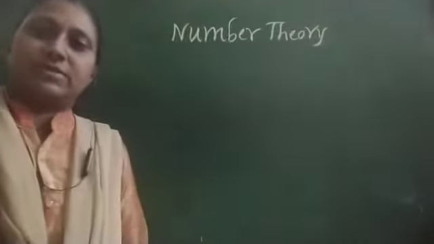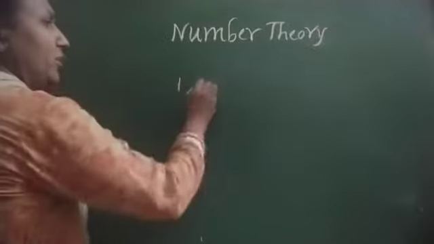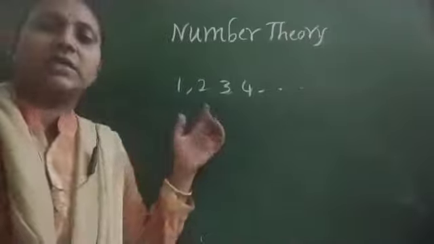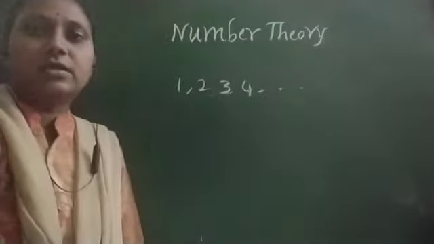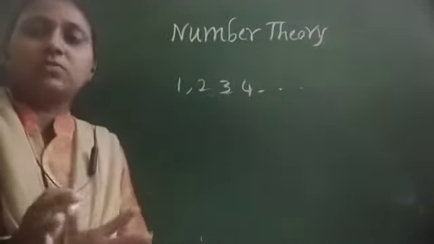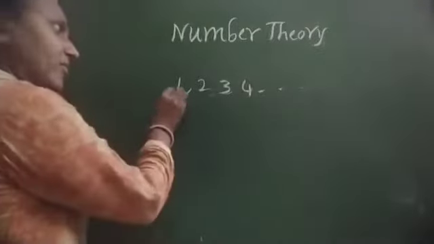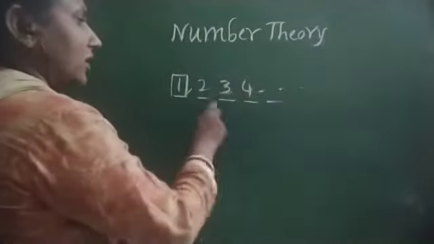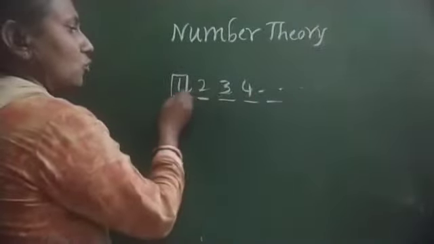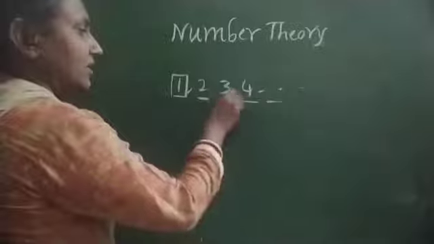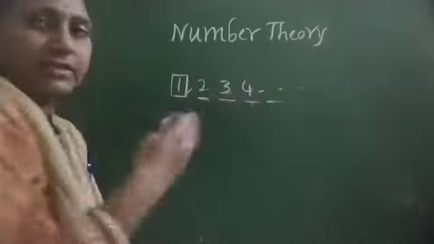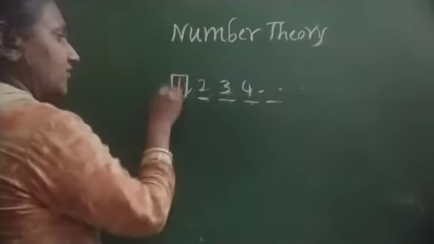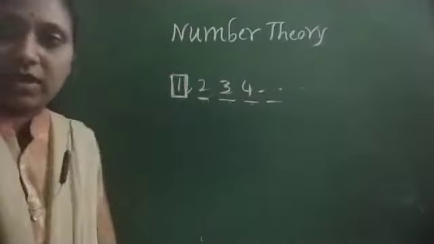You all know about the numbers. What are the numbers? 1, 2, 3, 4. These are all numbers, we can say counting numbers, or else natural numbers. If you observe all these numbers except 1, take 2: 1 plus 1 is 2, 2 plus 1 is 3, 3 plus 1 is 4. We are getting the successor, and we can get the predecessor also, but there is no predecessor of 1 in the natural numbers.